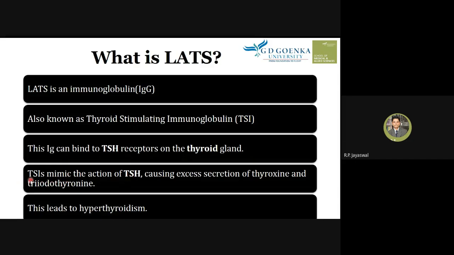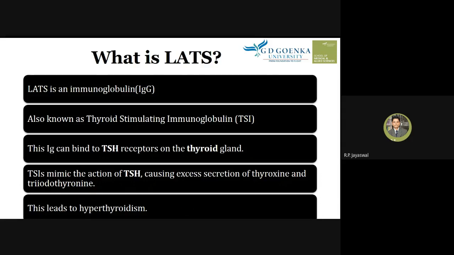That's why we say TSI mimics the action of TSH, causing excess secretion of thyroxine and triiodothyronine. Thyroxine is T4, triiodothyronine is T3. So when it mimics the action of TSH, it binds to the TSH receptor on the thyroid gland and stimulates it, causing excess secretion of thyroxine and triiodothyronine.